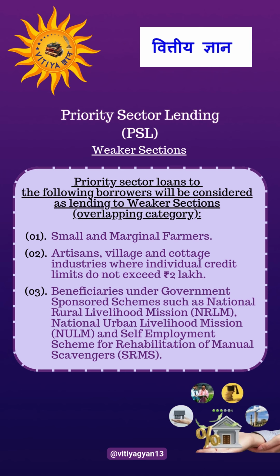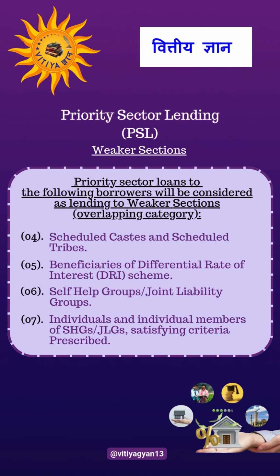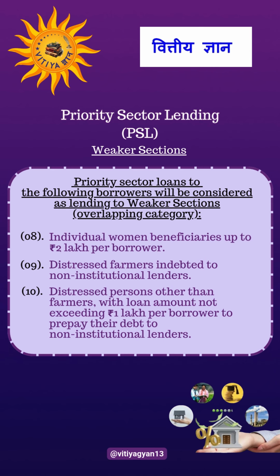Beneficiary under government sponsored scheme such as National Rural Livelihood Mission, National Urban Livelihood Mission and Self-Employment Scheme for Rehabilitation of Manual Scavengers. Scheduled caste and scheduled tribes, beneficiary of differential rate of interest scheme, self-help groups, joint liability groups, individuals and individual members of SHGs, JLGs satisfying criteria prescribed.